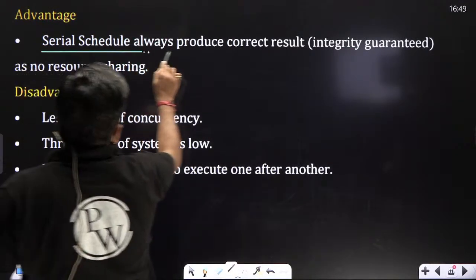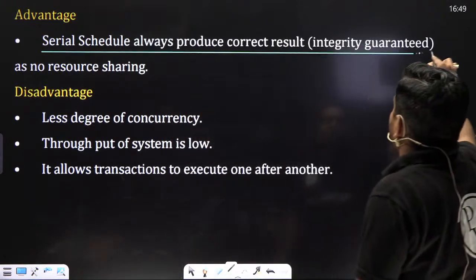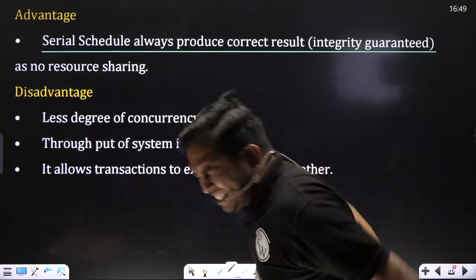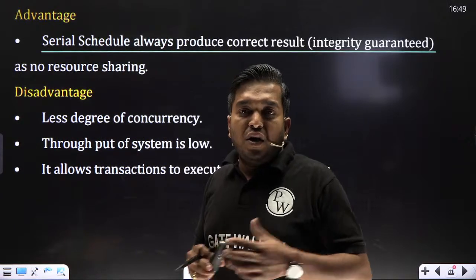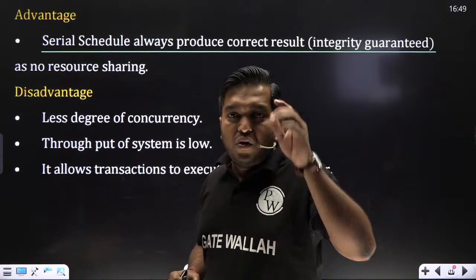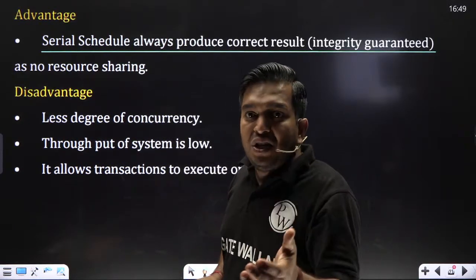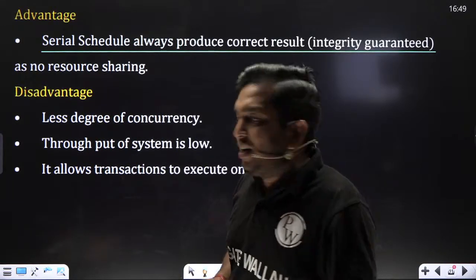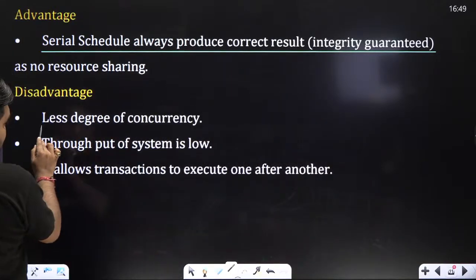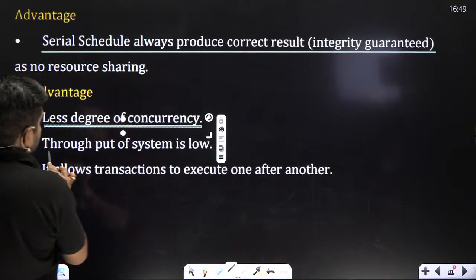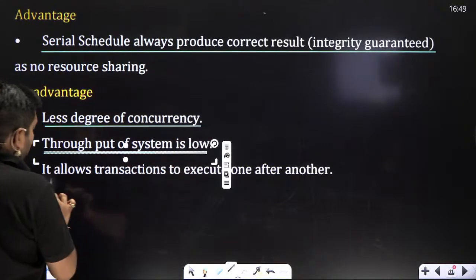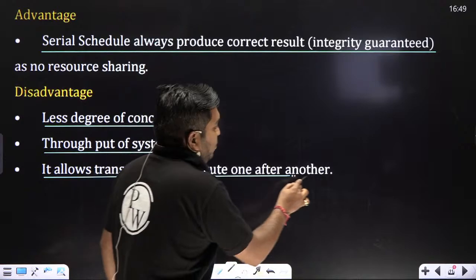Serial schedules are all correct, but we still want to execute non-serial schedules. Why? Because serial schedules have a lot of disadvantages. What is the disadvantage? A very low degree of concurrency. It allows transactions one after another.